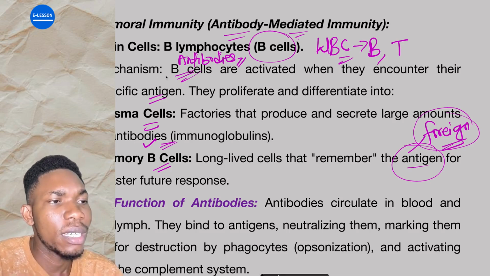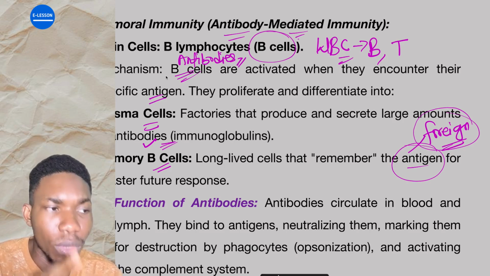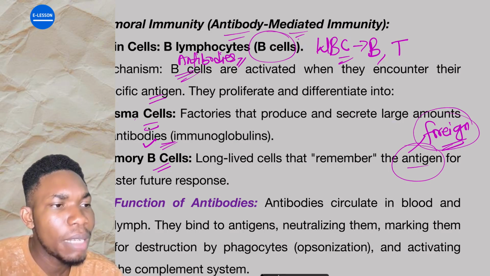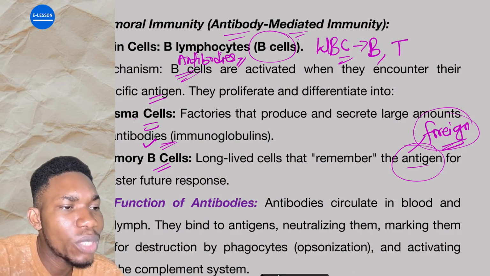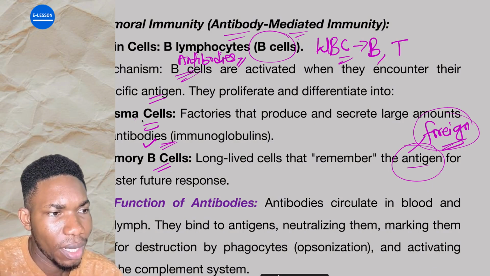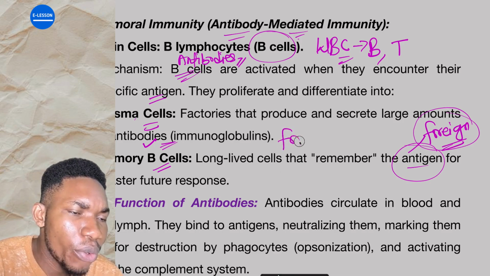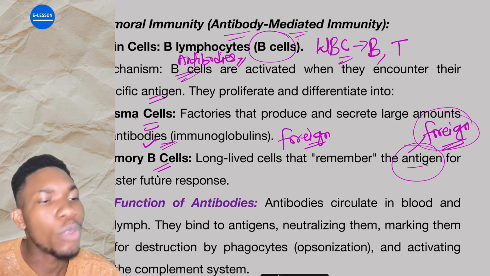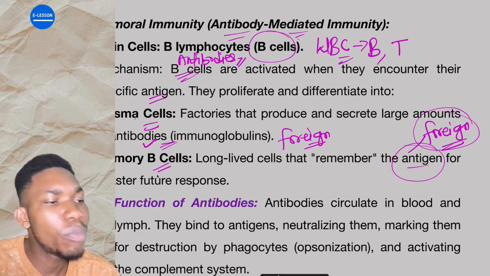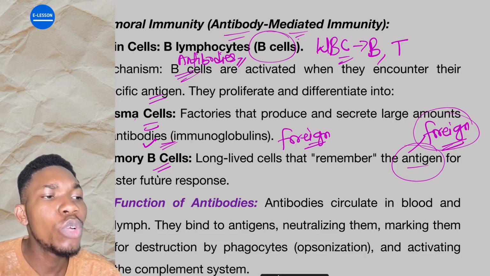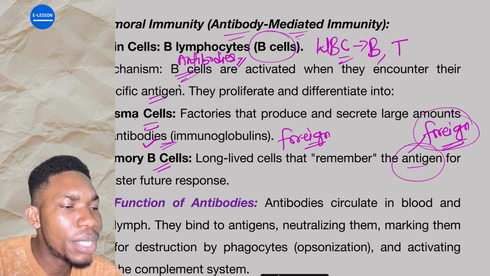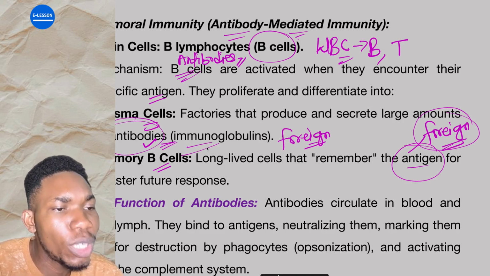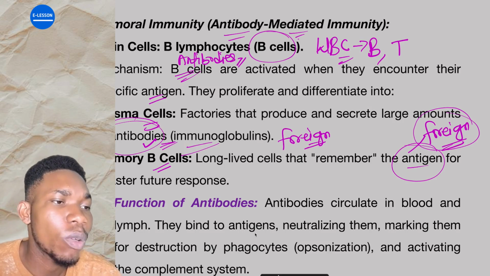When it is activated, it first splits into two. The B cells first split into two. We then get what they call plasma cell, and the next one will be what? Memory B cell. The plasma cell now secretes the antibody. The antibody now fights against the antigen. Are you getting it? The antibody will fight against the foreign body, which is the antigen. The memory B cell keeps a record that this kind of thing has happened before, so that in case that antigen or foreign thing enters the body again, it will immediately tell that particular B cell to what? Release more plasma cells to produce what? More antibodies, which is immunoglobulin, that will fight that particular foreign substance coming into the body again.